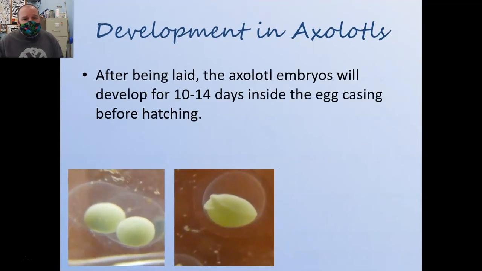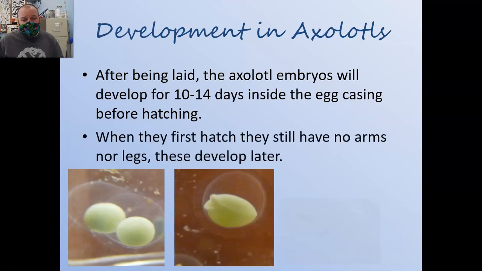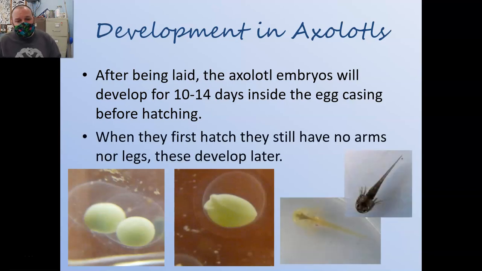Once those eggs are laid, it takes them about 10 to 14 days, sometimes a little longer, in order to develop to where they can hatch out. They start out in the eggs, they end up starting to cleave a little bit after a few days, and within about 2 weeks, they'll hatch out as these little heads with gills on them and a tail. They still don't have any limbs, but they're able to feed, and within a couple of days, they start munching down on brine shrimp or whatever is available to them.